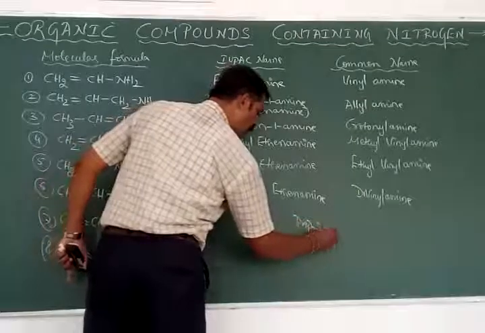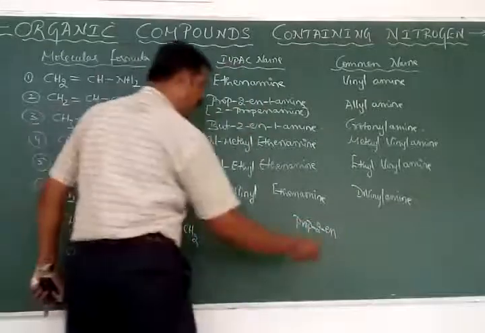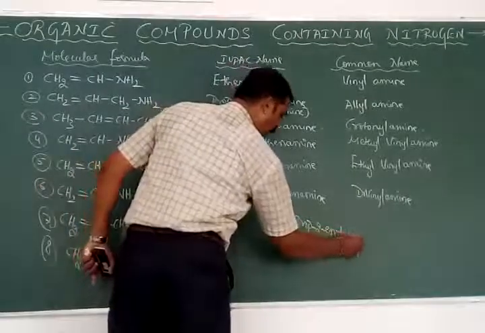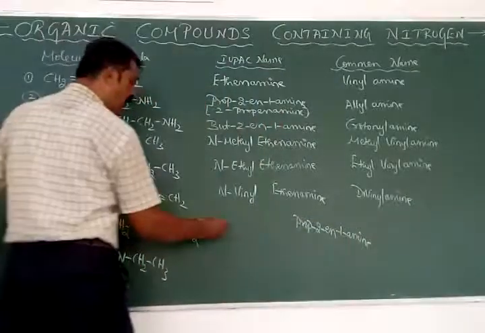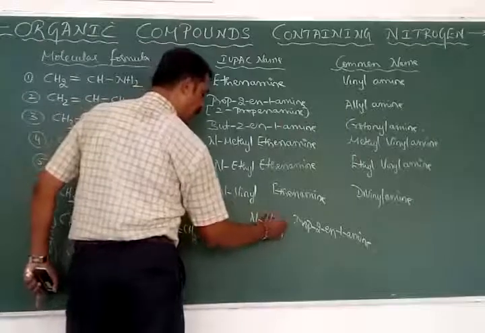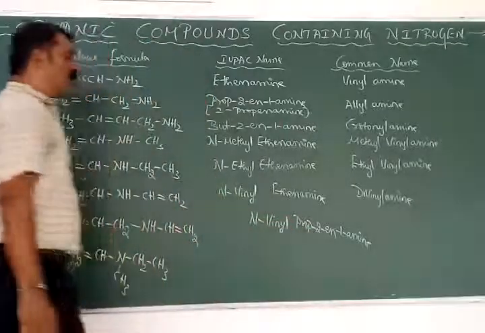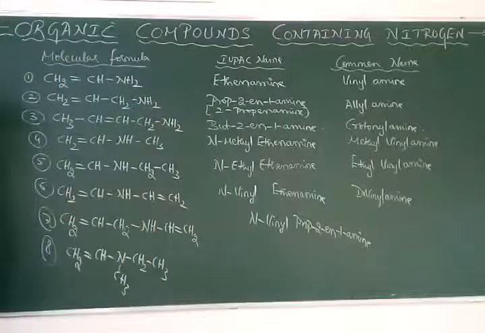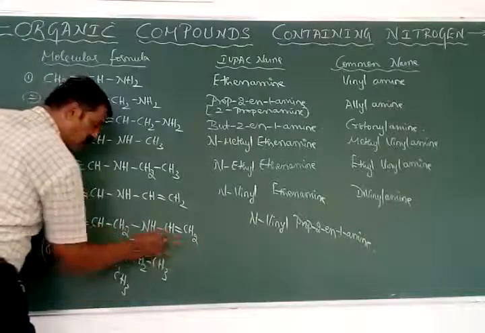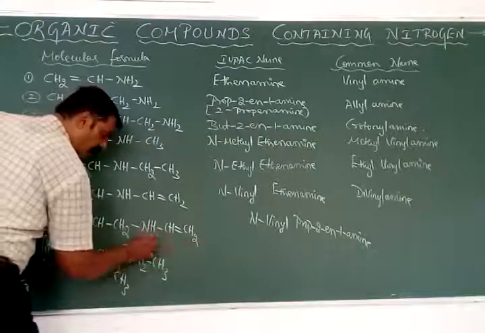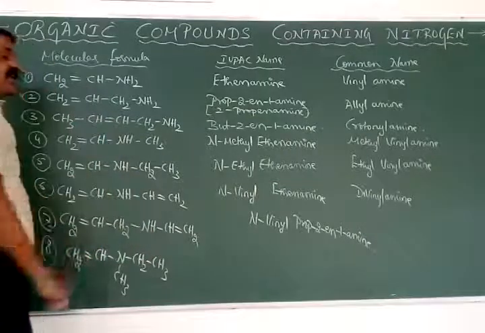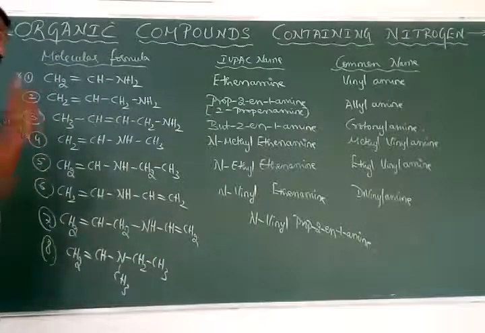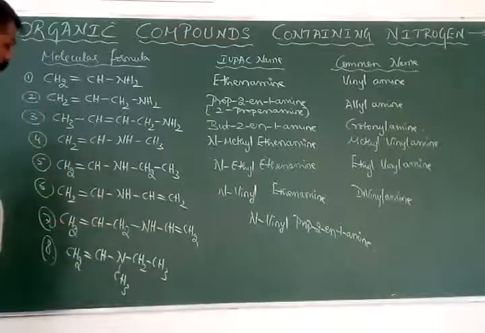Therefore first the root word is prop. How much en? 2 en. How much amine? 1 amine. Then the substituent is what? Vinyl. Vinyl is attached to the nitrogen atom. Hence it is called N-vinyl prop-2-en-1-amine. Which vinyl? Nitrogen substituted vinyl, therefore it is called N-vinyl. Root word is prop, double bond is at the second carbon atom and amine is at the first. Therefore it is called N-vinyl prop-2-ene with 1 amine.